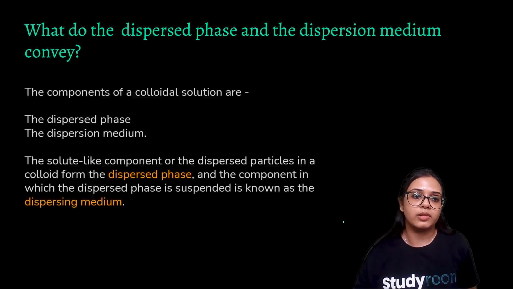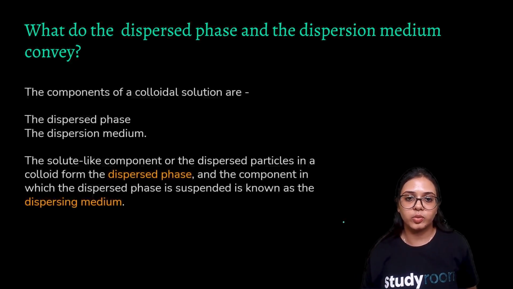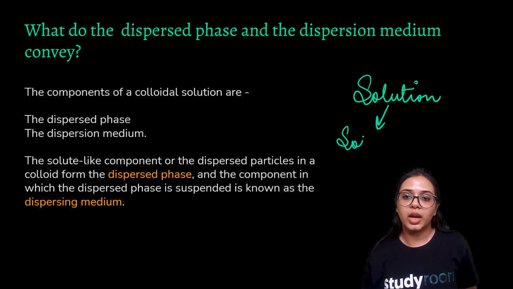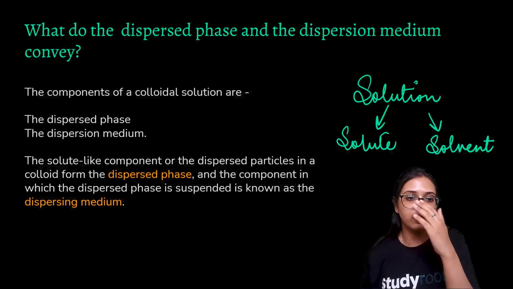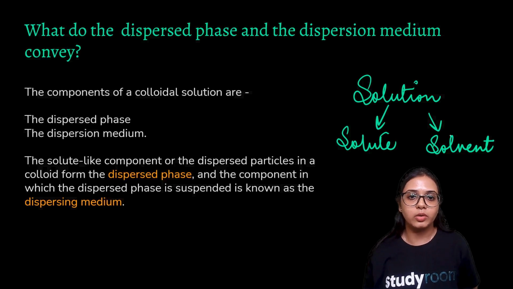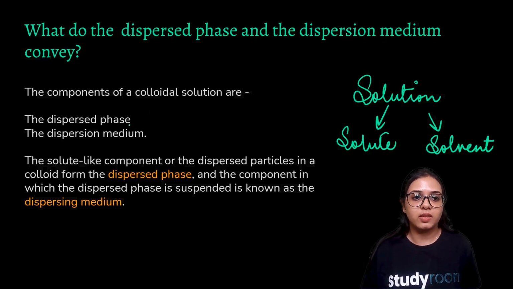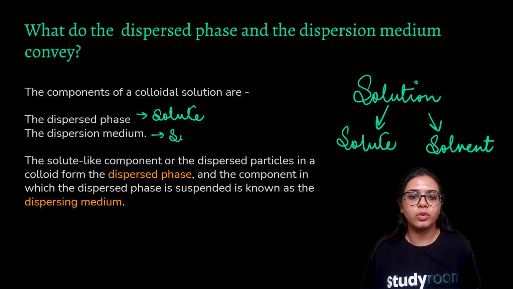The components of a colloidal solution are the dispersed phase and the dispersion medium. You can understand this as like a solution. A solution had two components, right? Solute, the amount that was added to be dissolved, and solvent, the substance into which the solute was added to be dissolved. Similarly, in a colloidal solution, you can equate the dispersed phase to the solute, and the dispersion medium to the solvent.